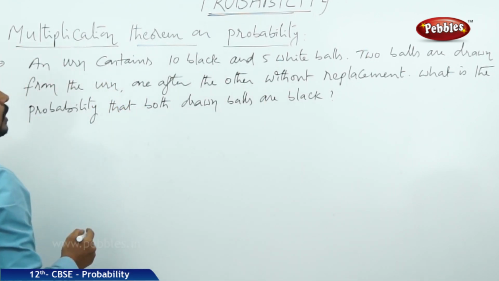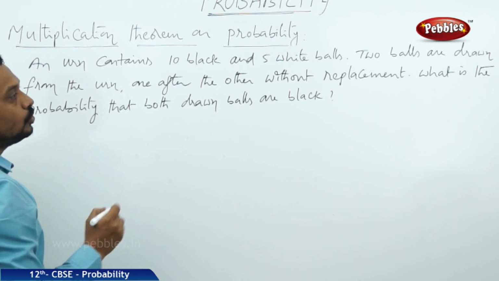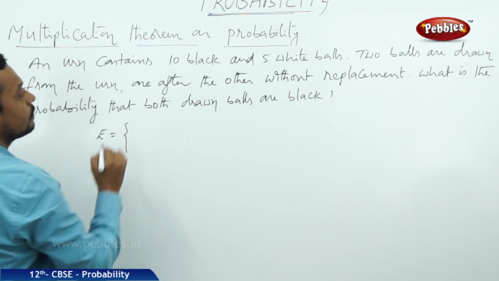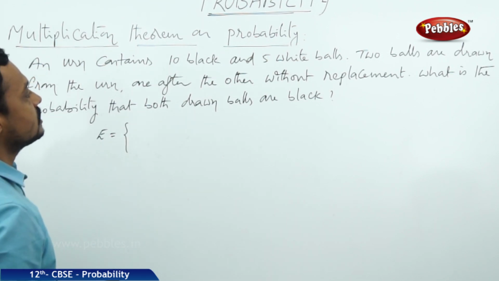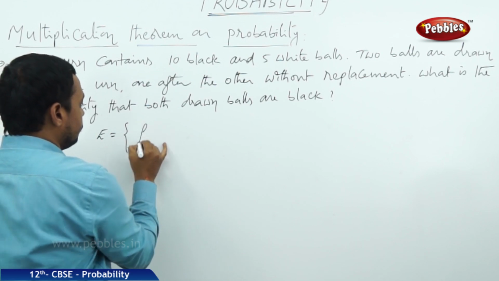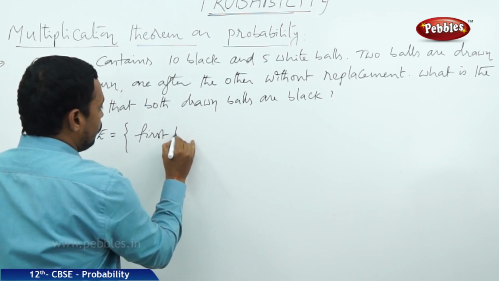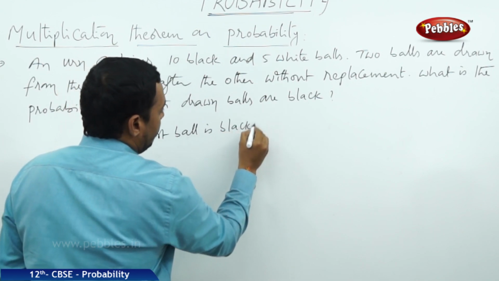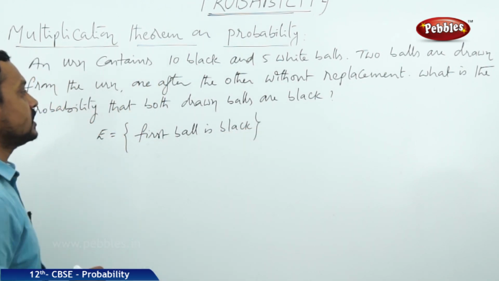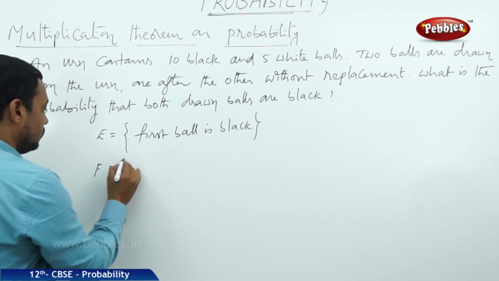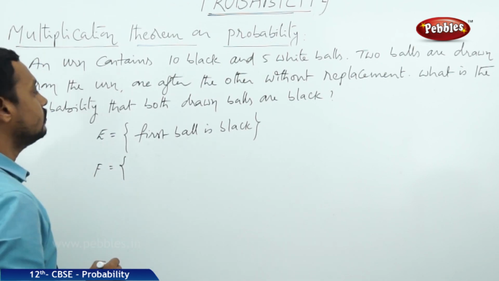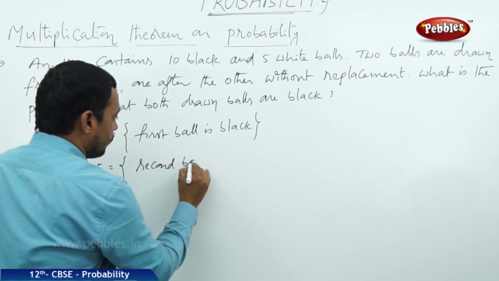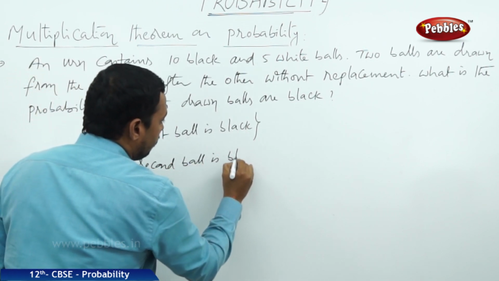Now here let us consider two events first. One is E, that is, the first ball is black. Let F be another event, that the second ball is black.